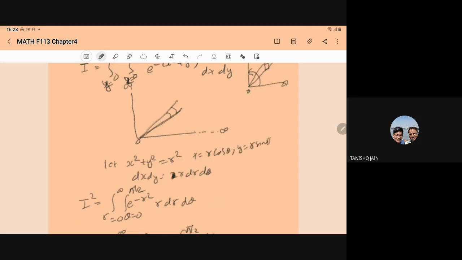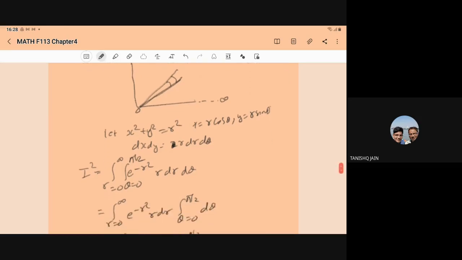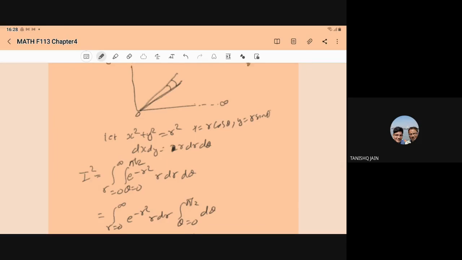Here x square plus y square is equal to r square, and dx dy is equal to r dr d theta, which you know. So when we substitute this, our integral becomes I square equal to the integration for r from 0 to infinity and angle from 0 to theta.